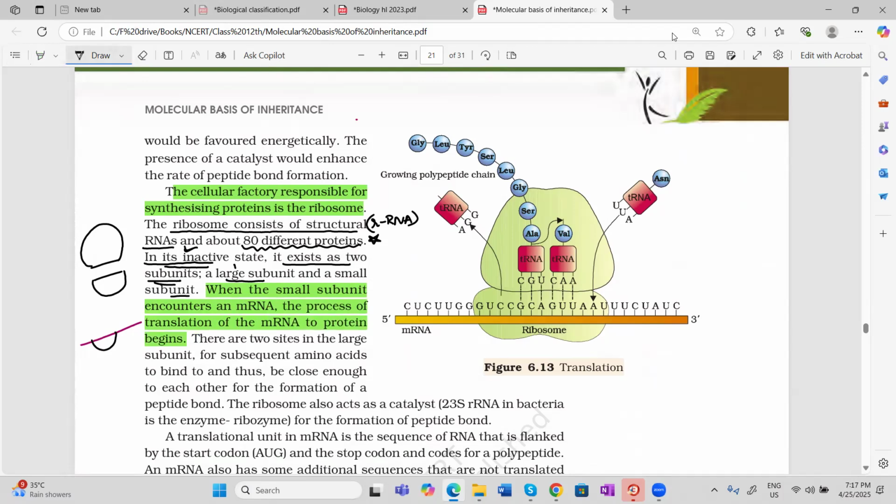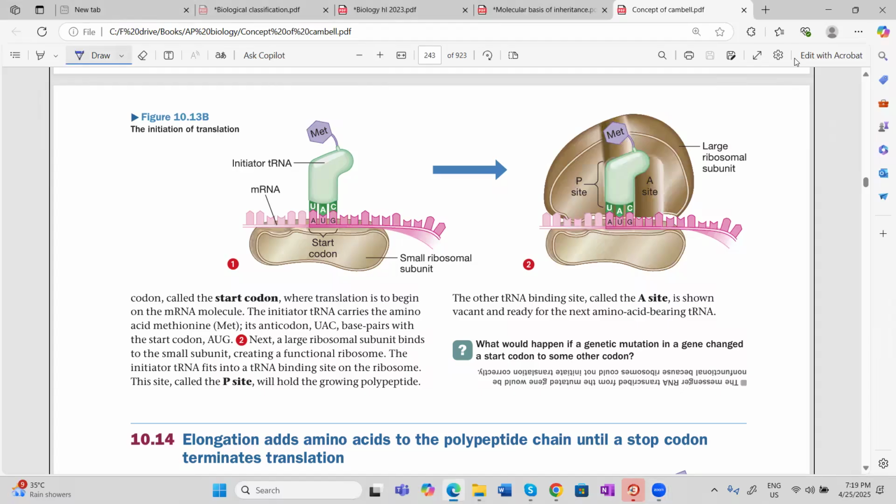Please learn this line, very important: translation will start only when the small subunit binds with messenger RNA. Clear? After this, the first codon is translated, and after that the larger subunit will bind. If you see, there are two sites in the larger subunit. For this, I will show you a diagram. You can see the diagram: the smaller subunit of the ribosome binds with the messenger RNA, and the first codon is translated.